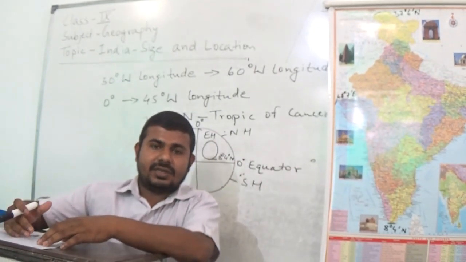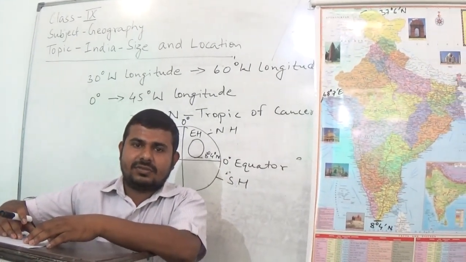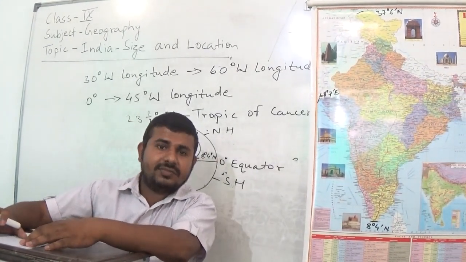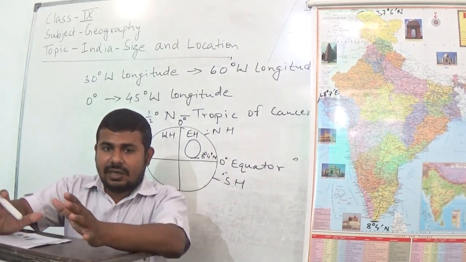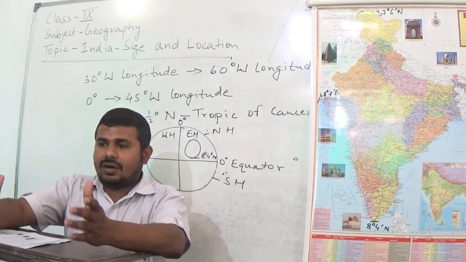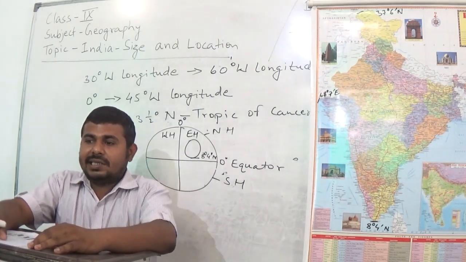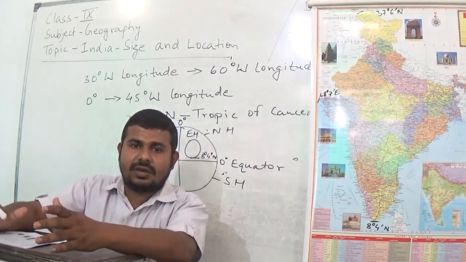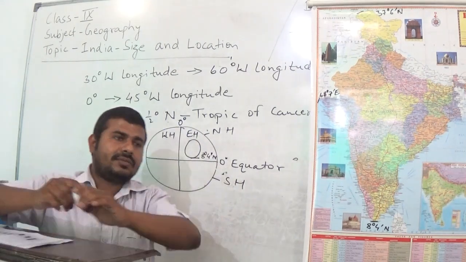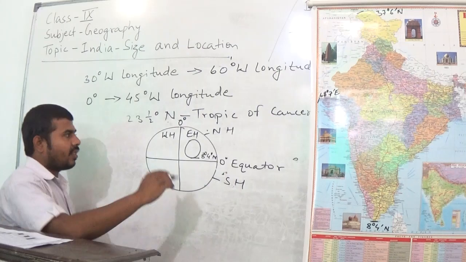Students, now the next topic is size. We will study the size of Indian mainland. So the total area of Indian mainland is 3.28 million square kilometer. So I am writing this on the board.